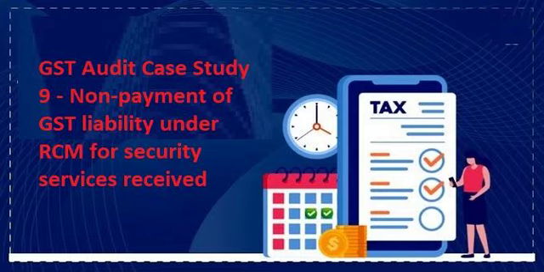Verify the books of accounts from 1 July 2017 onwards, and if there are any services availed from a security service provider in that period, pay the tax as per notification number 29/2018 through Form DRC-03 before issuance of notice by the department, along with interest at the rate of 18% per annum. Then the taxpayer can escape from huge penalty imposed by the department.